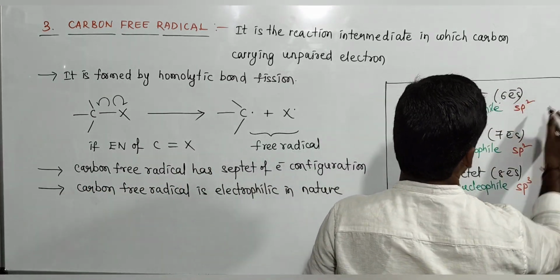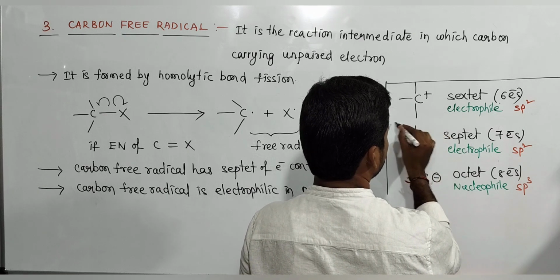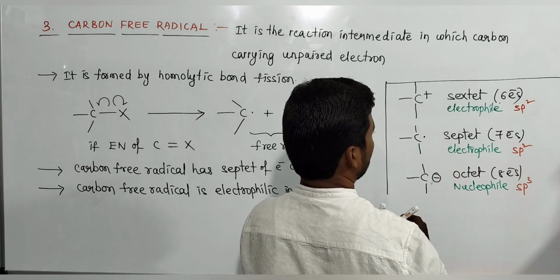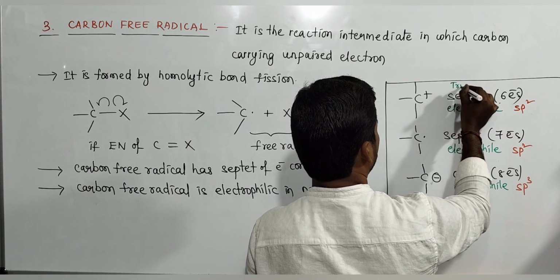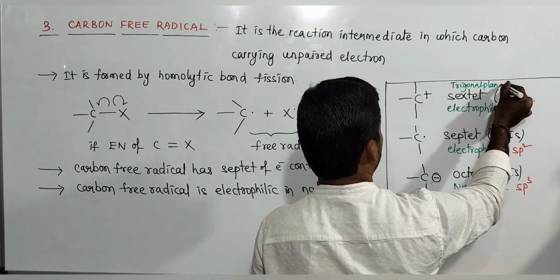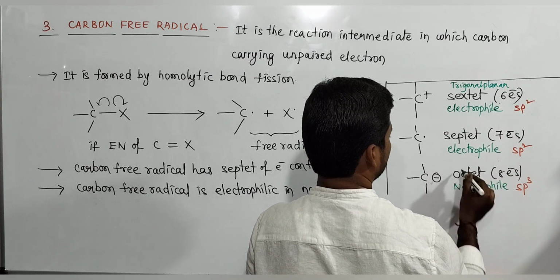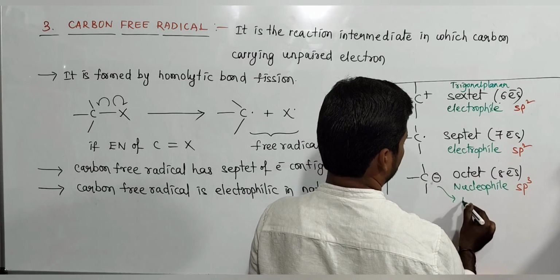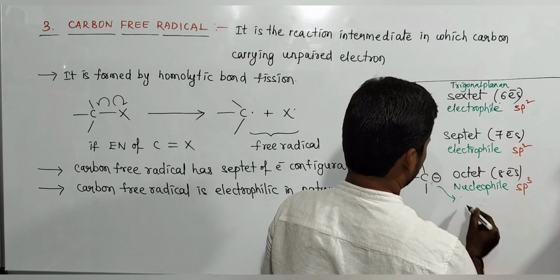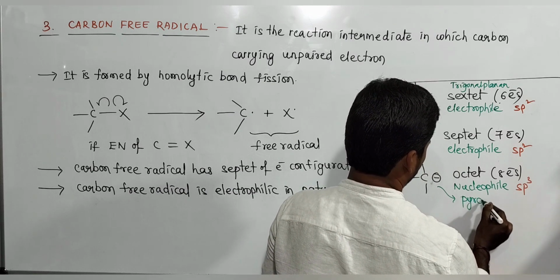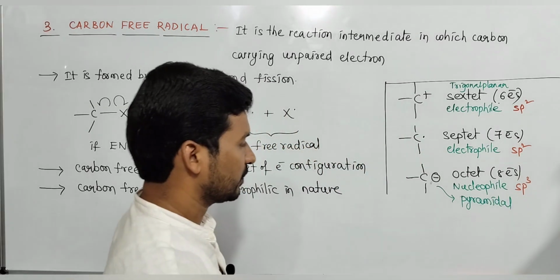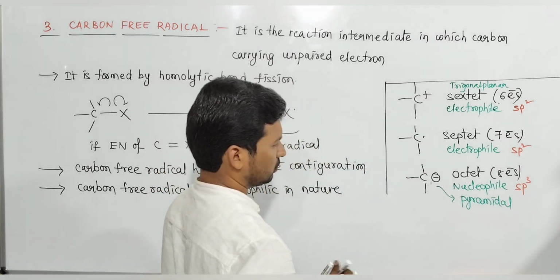So when you talk about shape, what is the shape of carbocation? Trigonal planar. Carbanion shape is tetrahedral, pyramidal. Carbanion shape is pyramidal. The shape of carbanion is pyramidal.